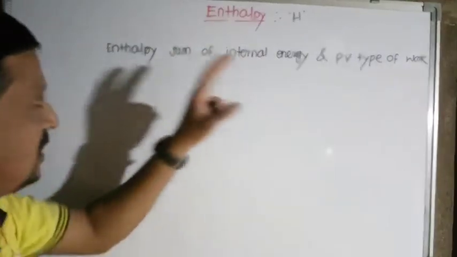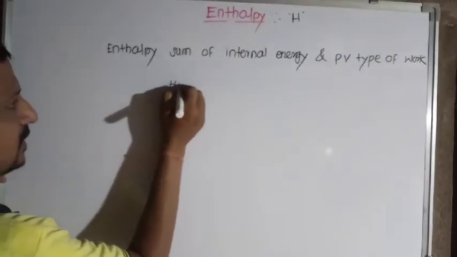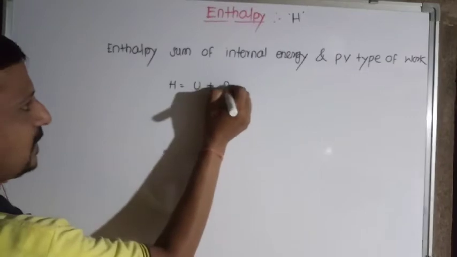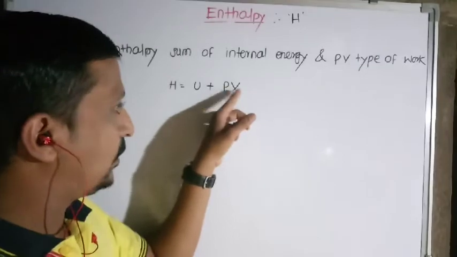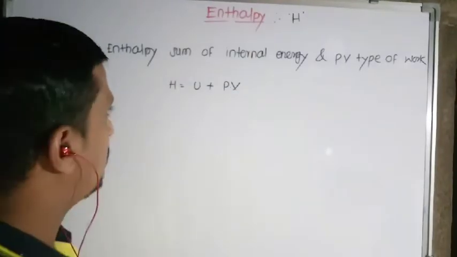Simply the addition of these two, so enthalpy is defined mathematically as H is equal to U plus PV, where H is the enthalpy of the system, U is the internal energy, P is the pressure of the gas which is enclosed in the cylinder, and V is the volume of the gas.